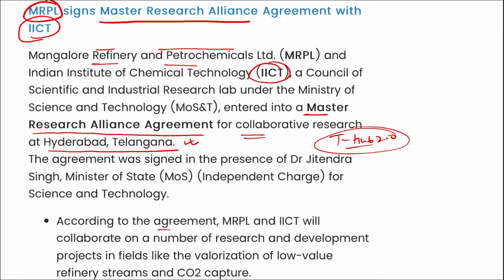Alright, according to this agreement, these two organizations will collaborate on a number of research and development projects in fields like valorization of low volume refinery streams and CO2 capture. So this CO2 capture will be important because this will help us to reduce the carbon from the atmosphere, and this will make India carbon neutral. Alright, so important organizations, remember them both.